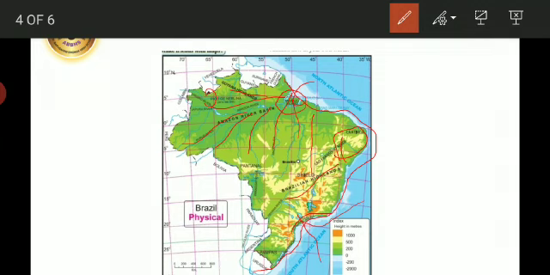Then we go to the plains. The plains in Brazil are confined in two areas, namely in the Amazon basin and the Paraguay and Parana source in the southwest. Amazon plains lying in the northern part of Brazil generally slope eastward.